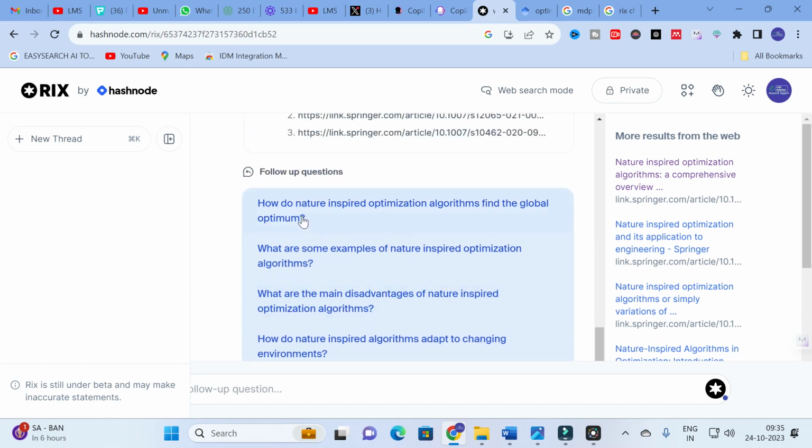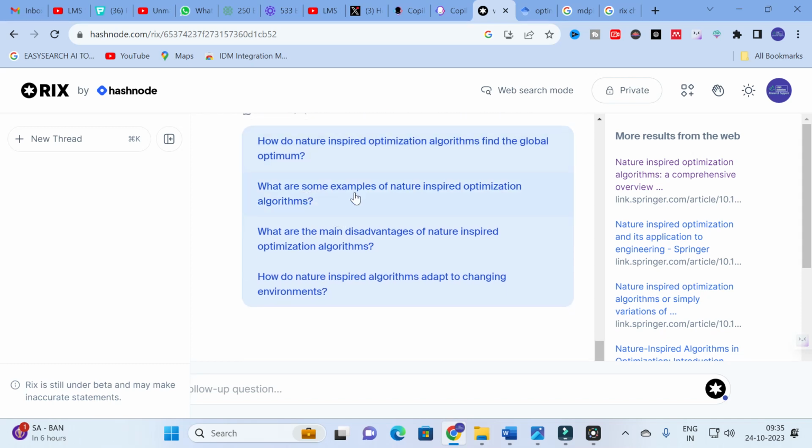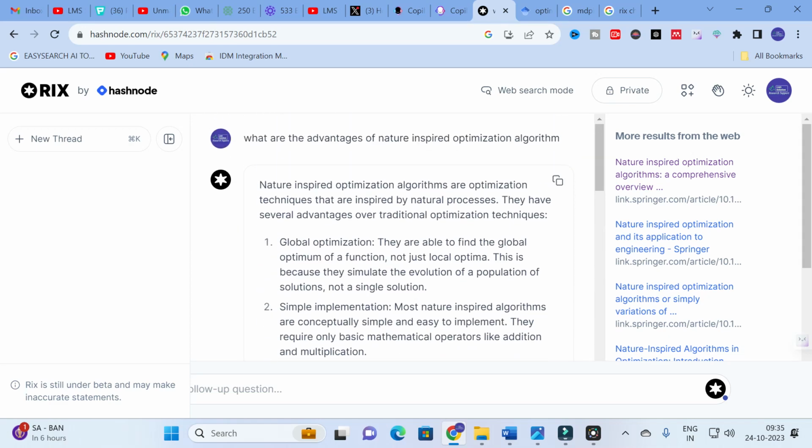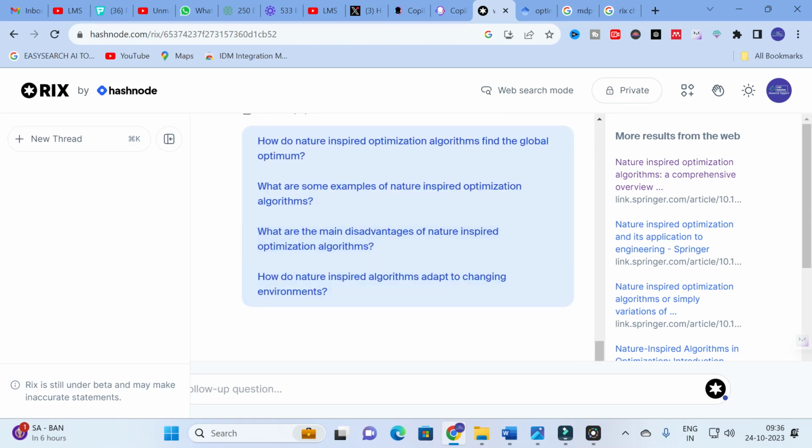Here you can see: how do nature inspired optimization algorithms find the global optima? What are some examples of nature inspired algorithms? What are the main disadvantages of nature inspired algorithms? How do nature inspired algorithms adapt to changing environments? So here it acts as a chatbot and also as a search engine. You can use it to search your content as well as ask anything related to your particular research topic.